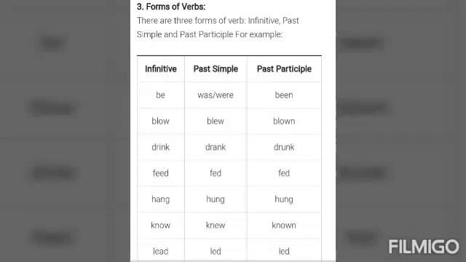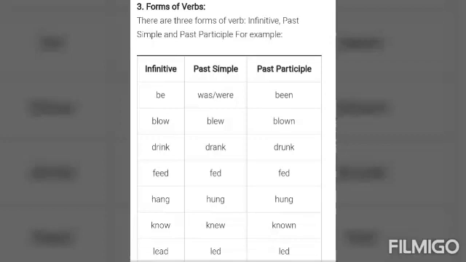You can see, when you are observing the infinitive, past simple and past participle forms of the given verbs, sometimes in words like hang, hung, hung, the past simple and past participle are the same.